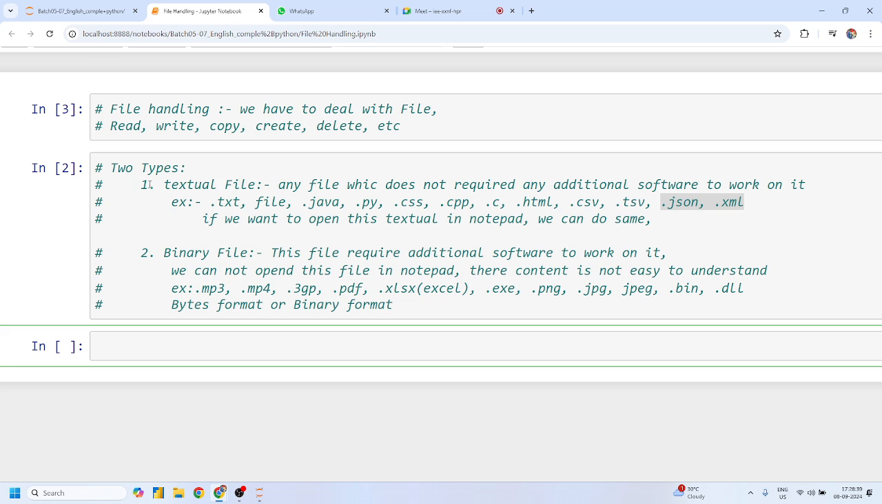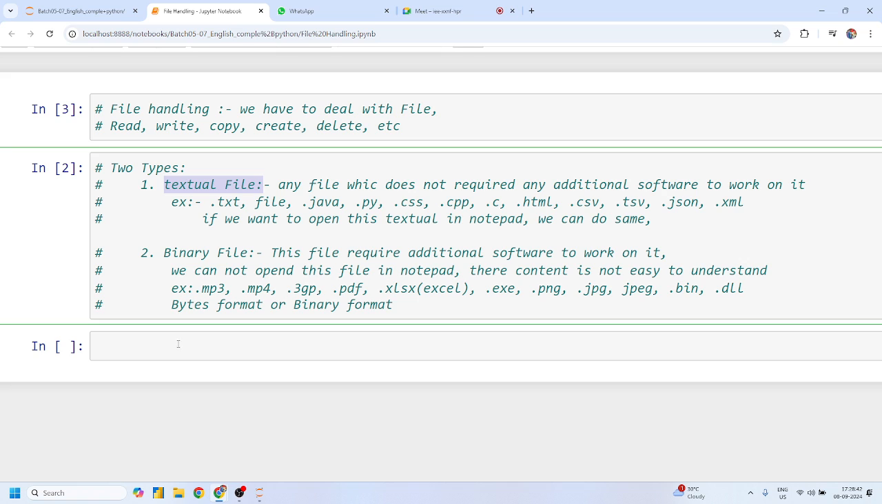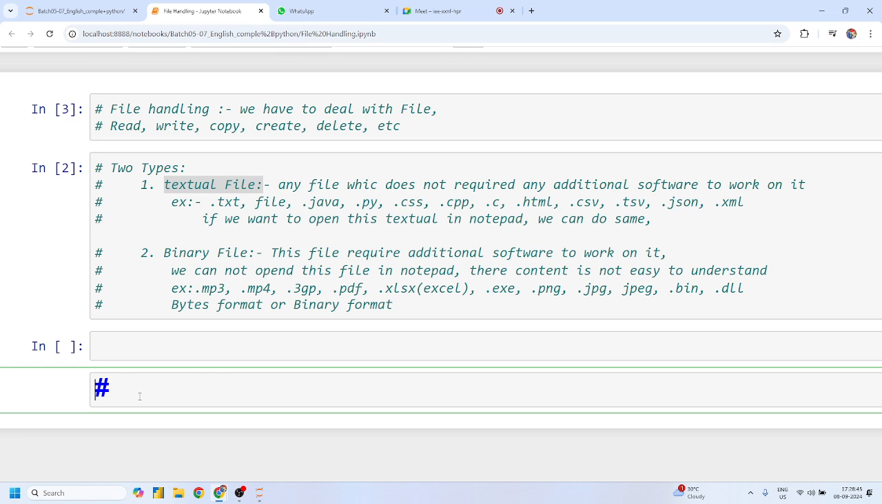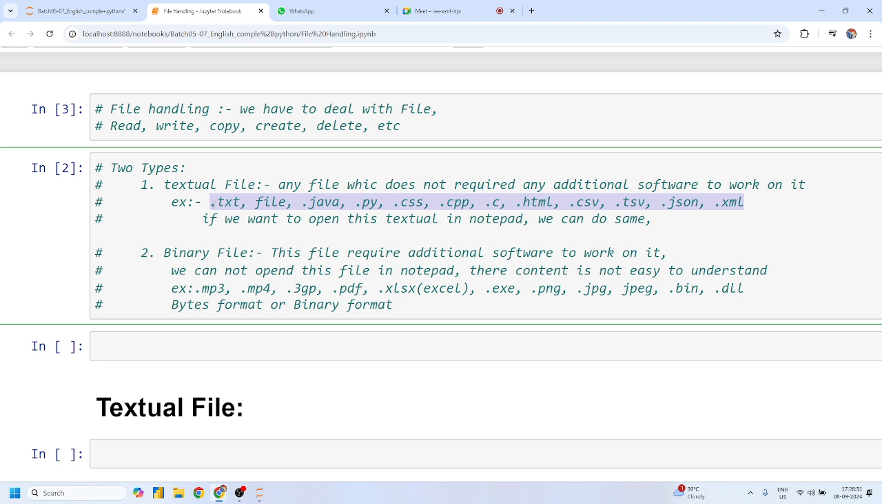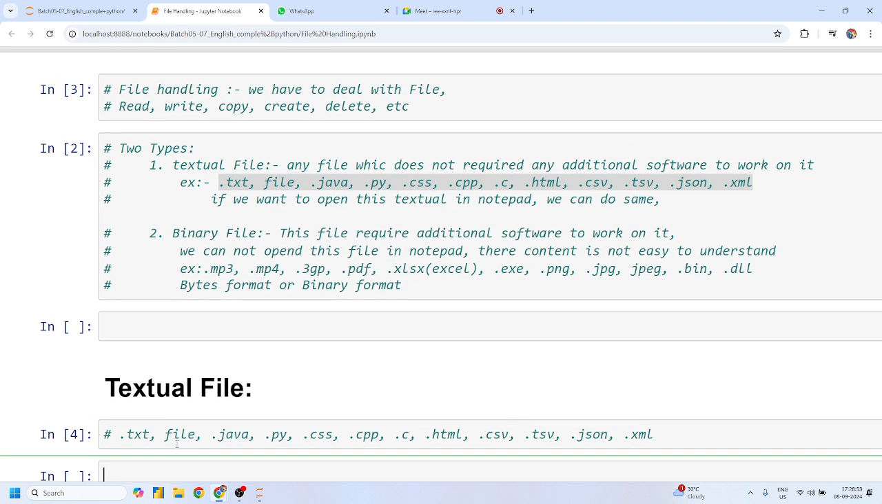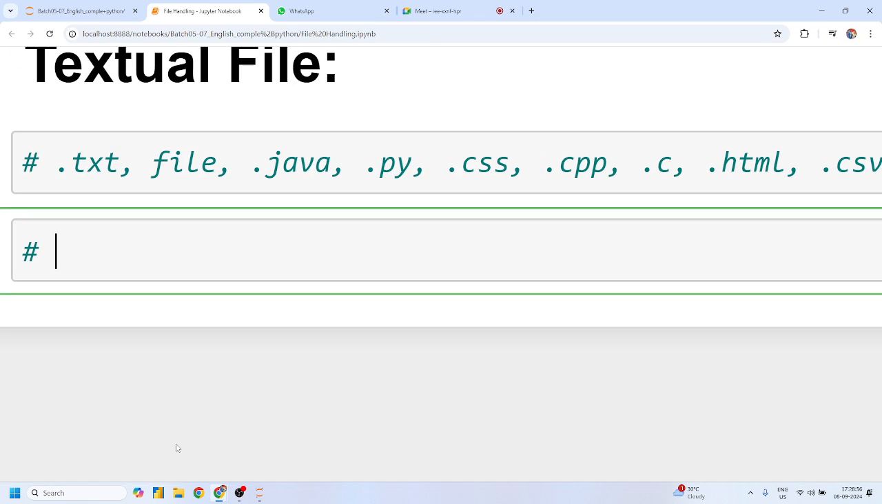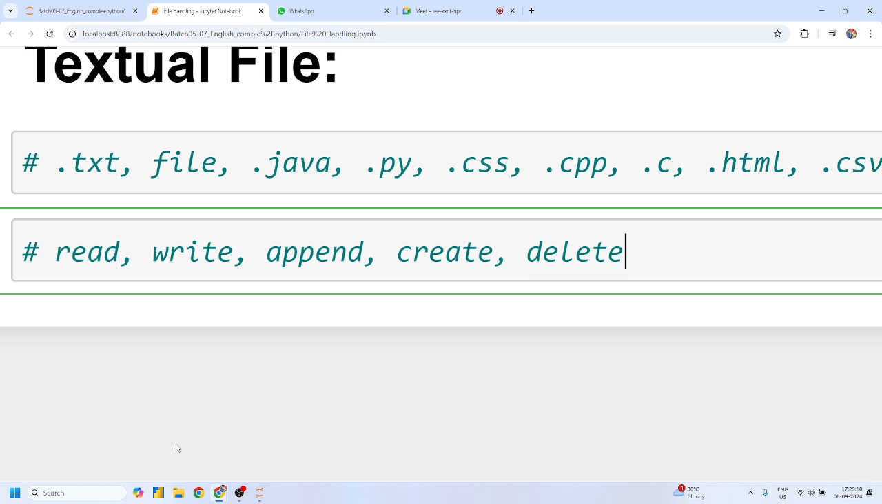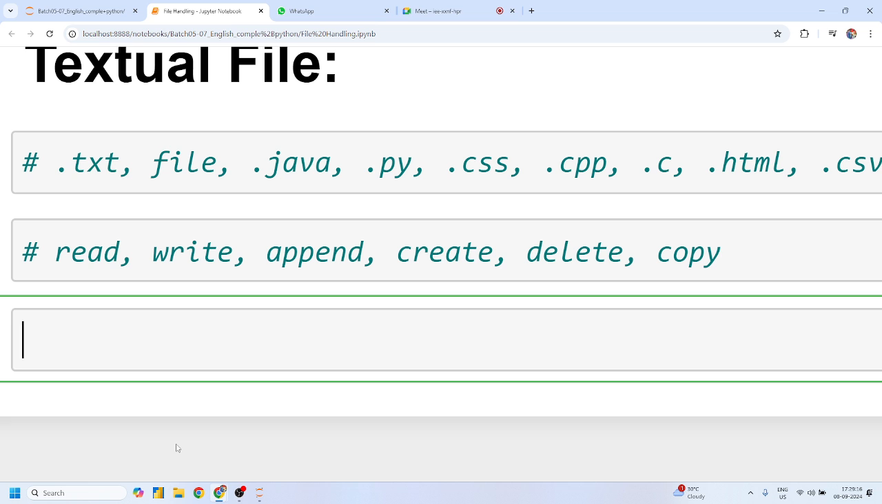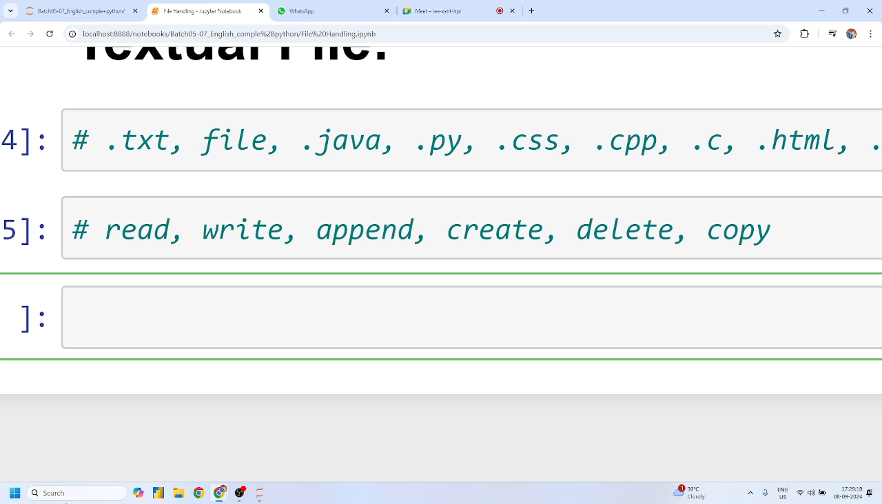File handling. So first we start with textual files. All the examples that have been written there are textual file examples, and I can perform any operations related to textual files. What kind of operations? We can read the data present in that particular file, we can write the data, we can write new data, which is append, we can create a new file, we can delete the old file as well, and if we want to create a copy of an existing file, then we can easily perform that. Okay, candidates?